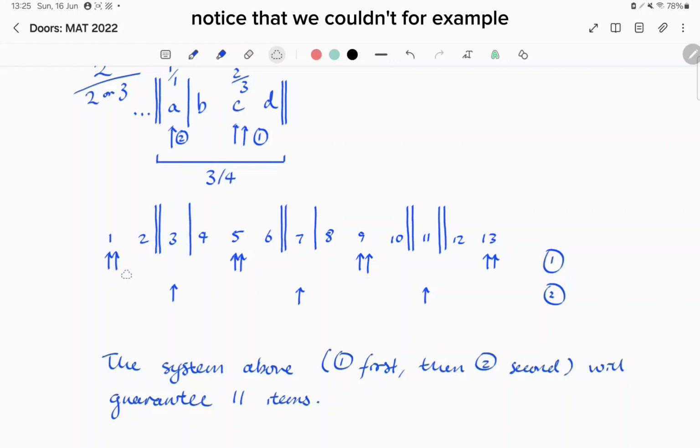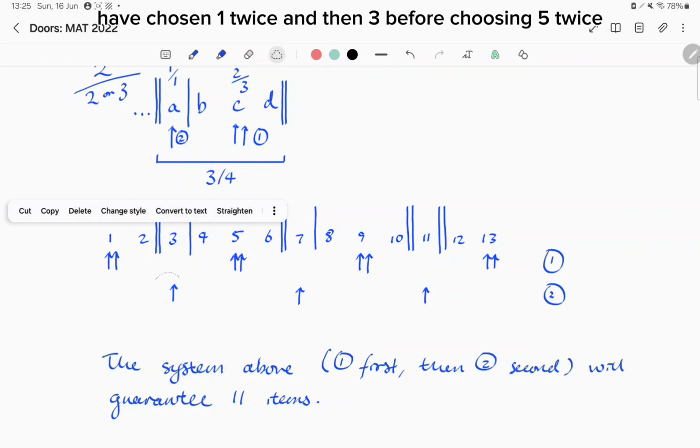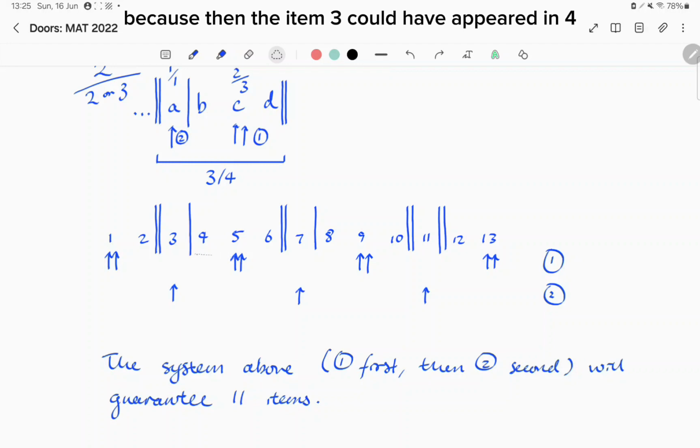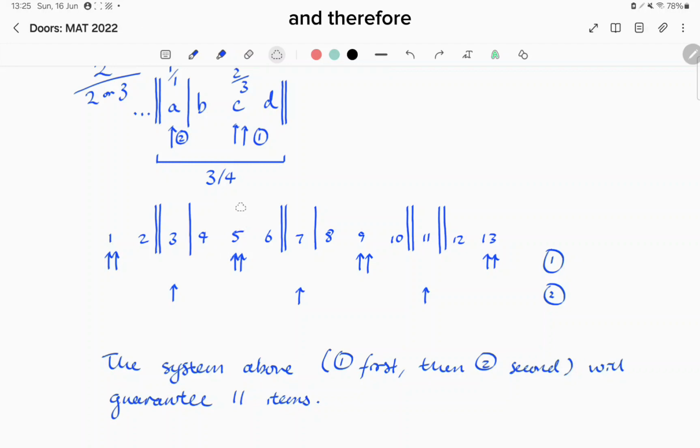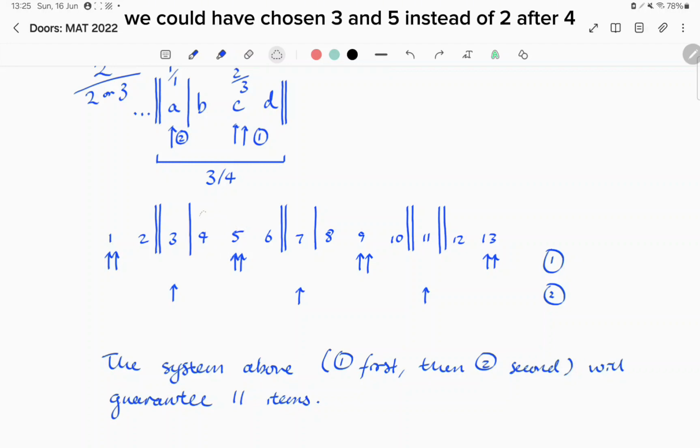Notice that we couldn't, for example, have chosen 1 twice, and then 3 before choosing 5 twice, because then the item 3 could have appeared in 4, and therefore we could have chosen 3 and 5 instead of 2 out of 4, 5 and 6.